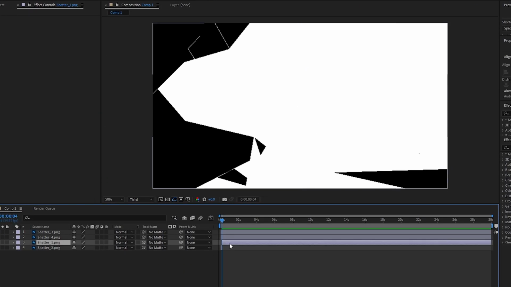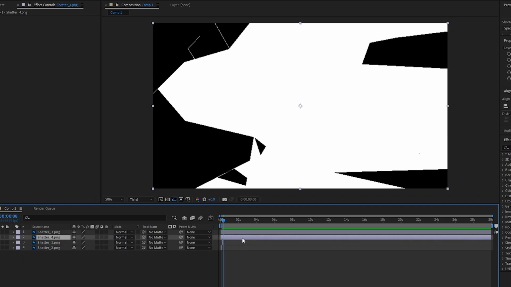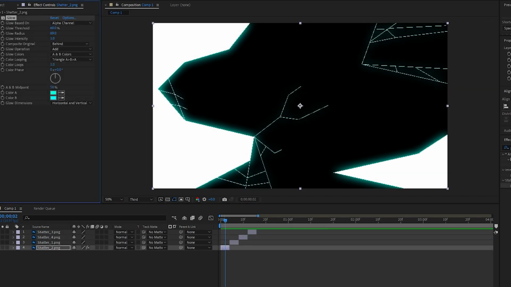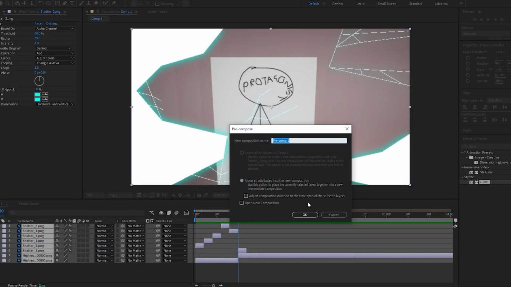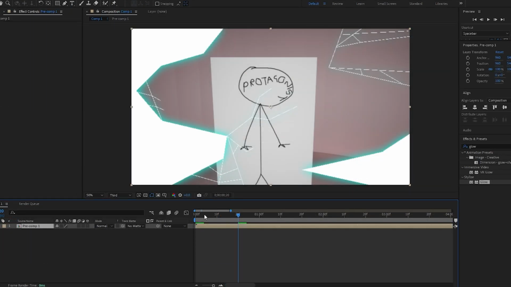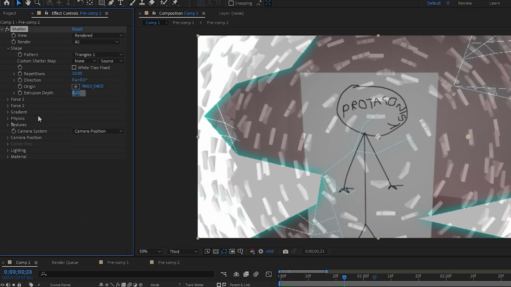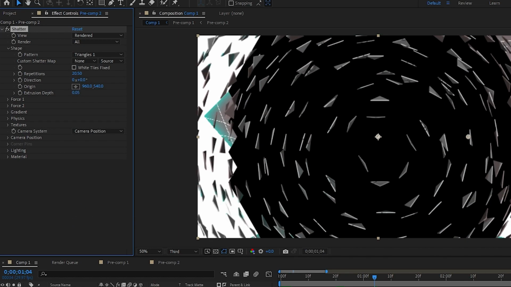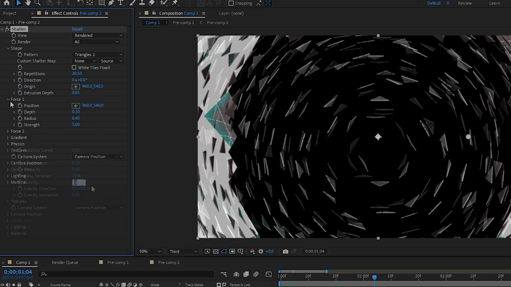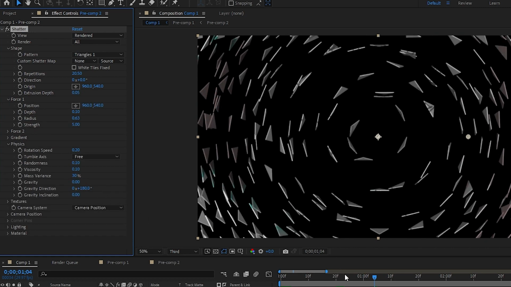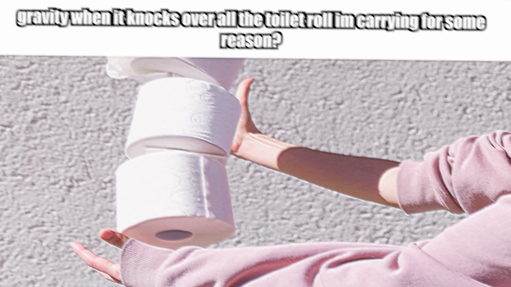Anyway, once those were in, I lined them up one after the other in After Effects and cycled them around a bit so they play one every 4 or so frames. While doing that, I added this glow effect so the lines are faintly cyan looking. Then I pre-composed the whole thing, so the image and the shatter effect over the top, and then added AE's shatter effect to it, setting the effect type to triangles and turning the extrusion depth way down so the shards themselves look almost two-dimensional. I also turned off gravity so the shards would fly outward towards the camera rather than downward towards the hypothetical floor.